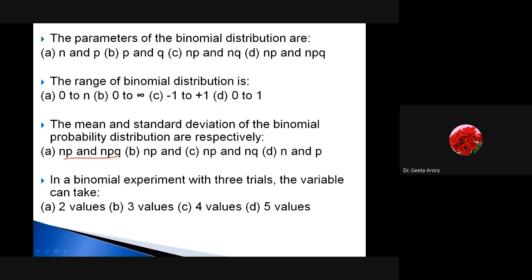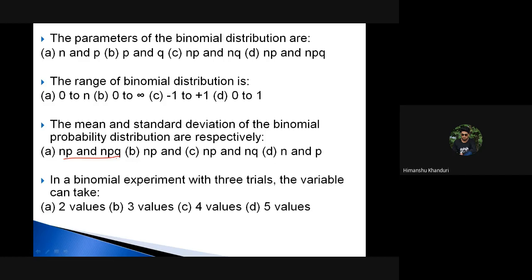Okay, the next we have is again, in a binomial experiment with three trials, we are performing something three times. We are asking the variable can take how many values. In a binomial experiment with three trials, the variable can take how many values? Again, answer.